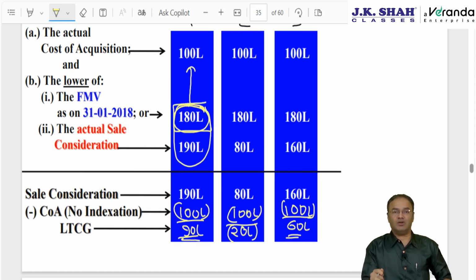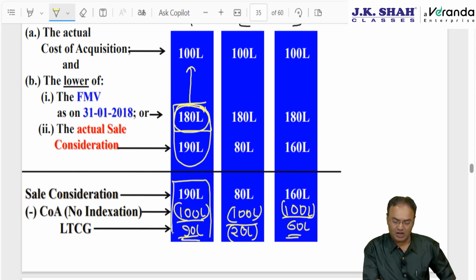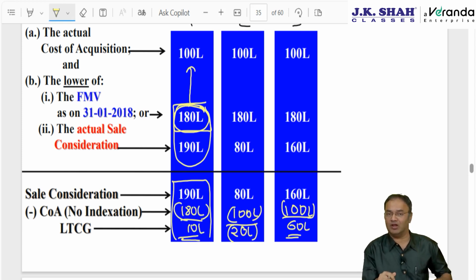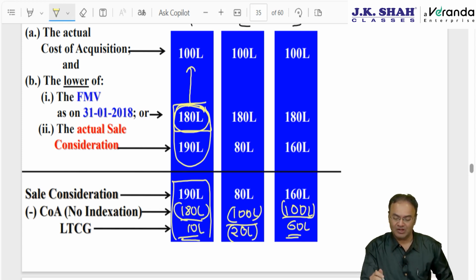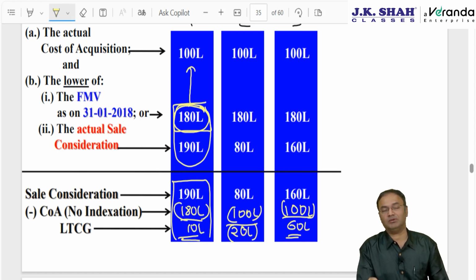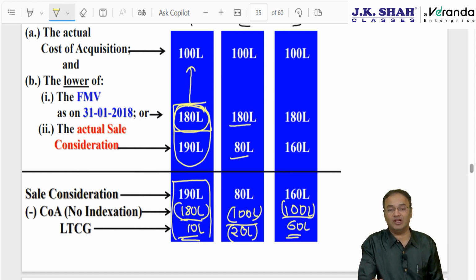Now because of this, my cost of acquisition, which was going to be 100, and my capital gain which was going to be 90, will change. Instead of 100 my cost of acquisition will now be 180 and my capital gain will be only 10. Earlier it was 90, now it will be 10, meaning thereby this is a beneficial concept.